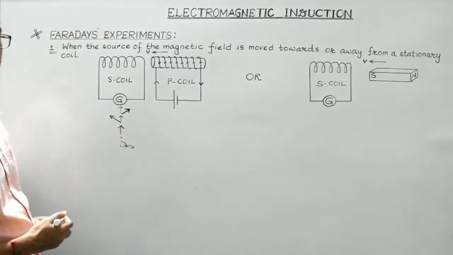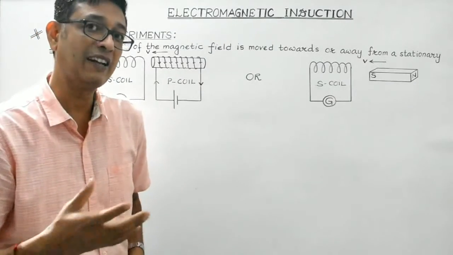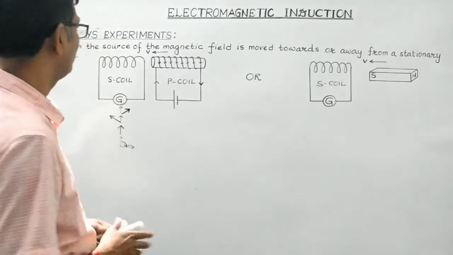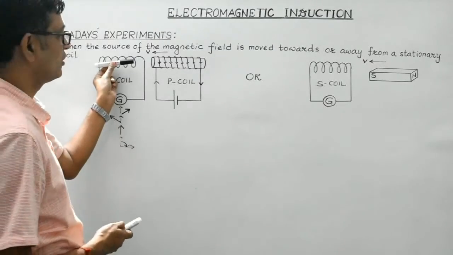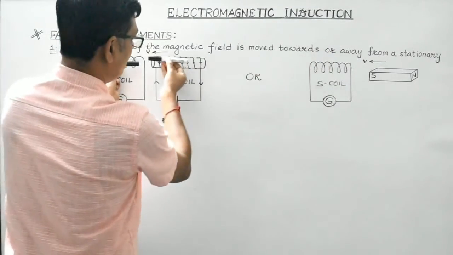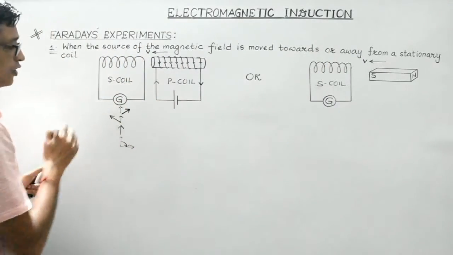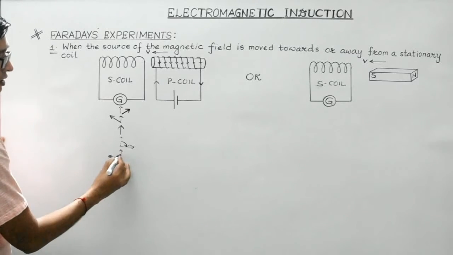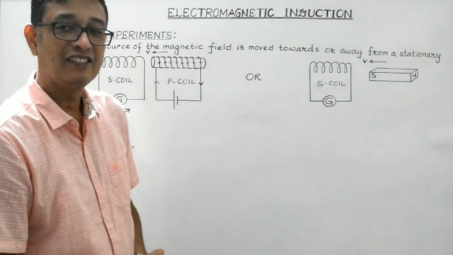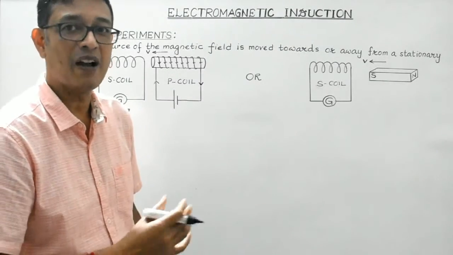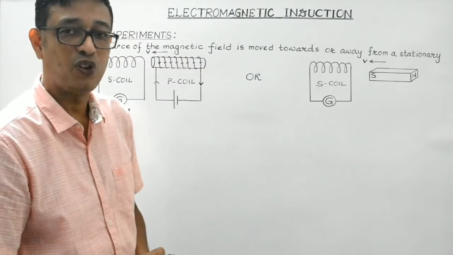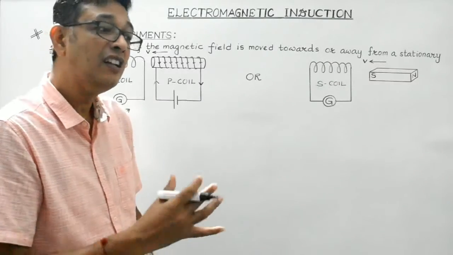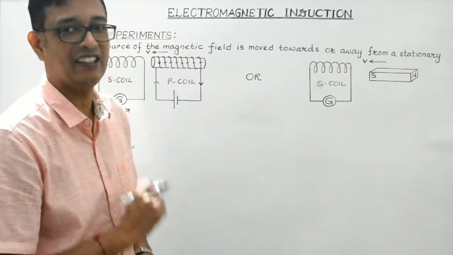Large deflection in the galvanometer means the production of an induced current whose magnitude is large. Similarly, by keeping the S coil stationary, when this coil is moved away at a faster rate, the galvanometer again shows deflection in the opposite direction, but the deflection is found to be large, again indicating that the induced current produced in the coil is of large magnitude. So what he concluded was, the faster the relative motion between the coil and the source of the magnetic field, the more is the current that gets induced in the S coil.